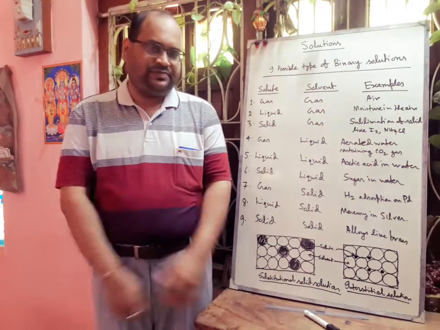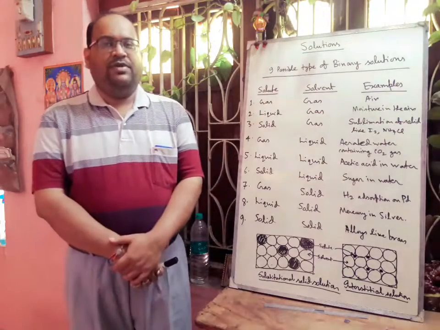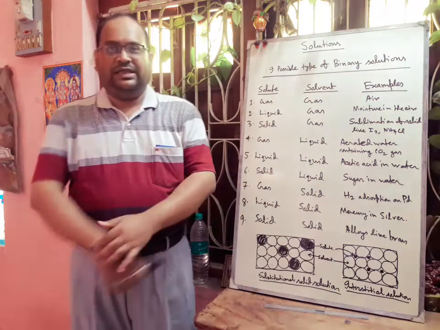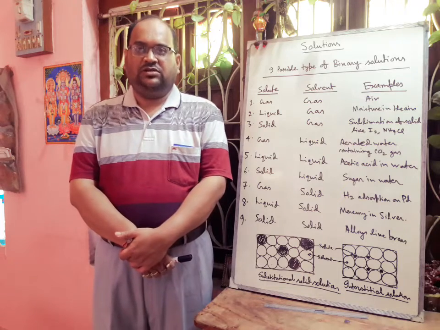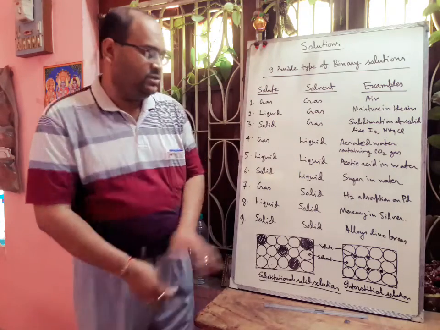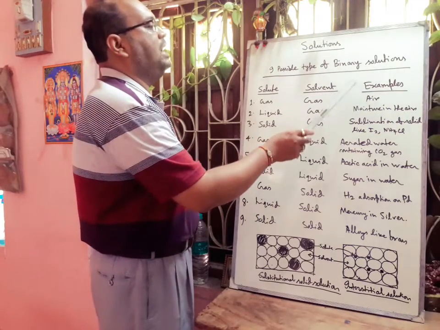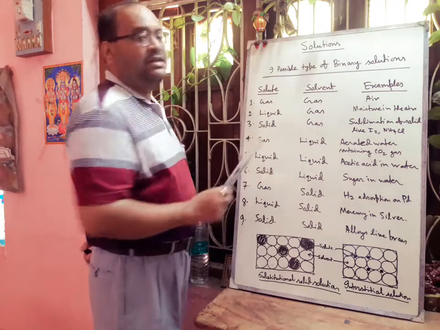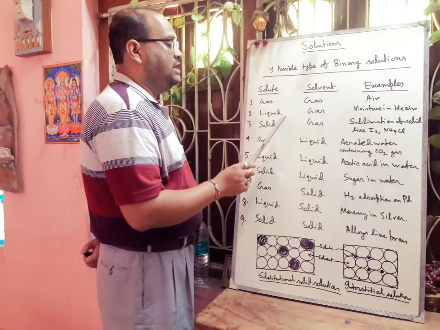Hope you can understand. Next we will discuss the 9 possible types of binary solutions. One thing you have to understand is that depending upon the physical state of the solute and the solvent, we have these 9 possible different types of binary solution. First we are discussing the solute, solvent and their examples. If we take the solvent as gas, then there will be 3 chances: the solute may be gas, liquid or solid.